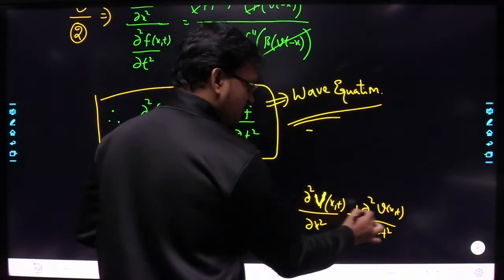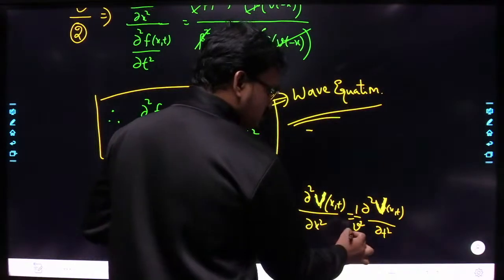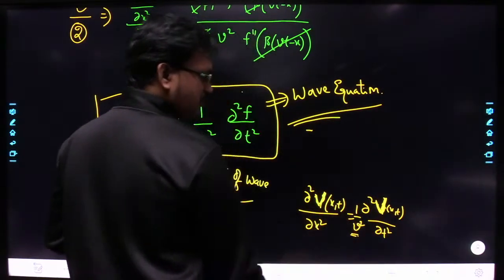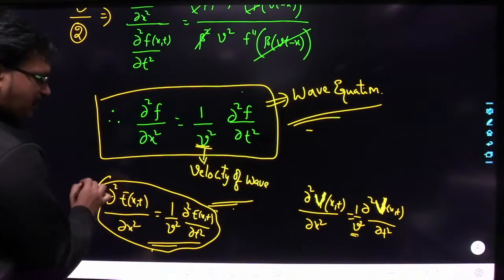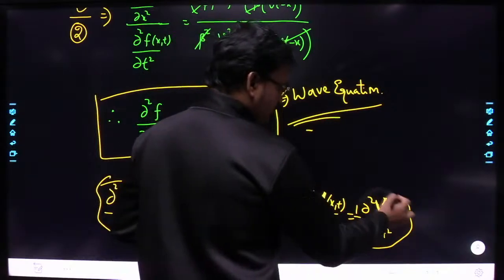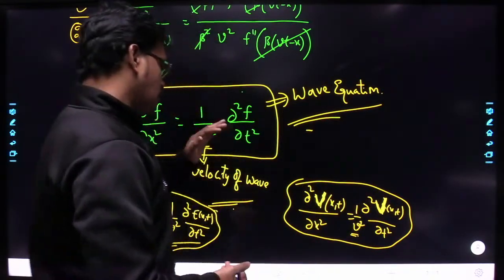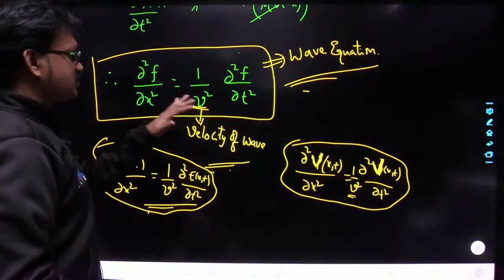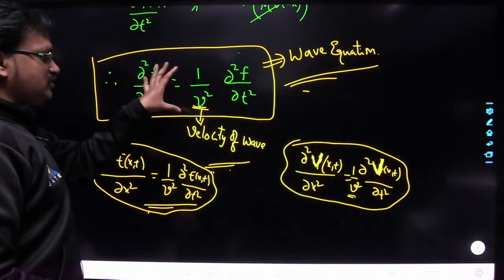Here this V is nothing but voltage, which is a function of x and t, while this v is nothing but velocity. So in this manner we get the wave equation when dealing with uniform plane waves, and in this manner whenever we are dealing with transmission lines. Understood? This represents the wave equation, and the wave equation will look like this.